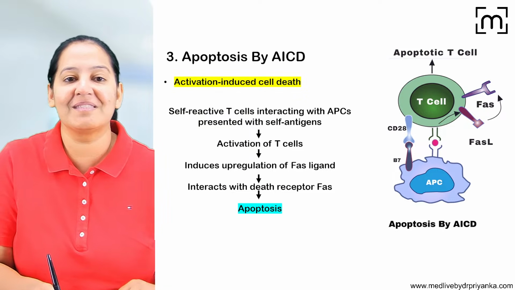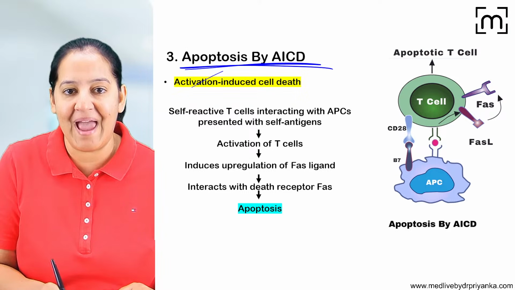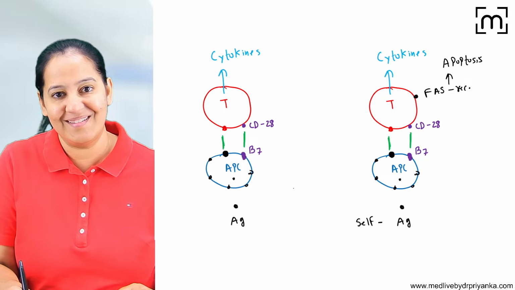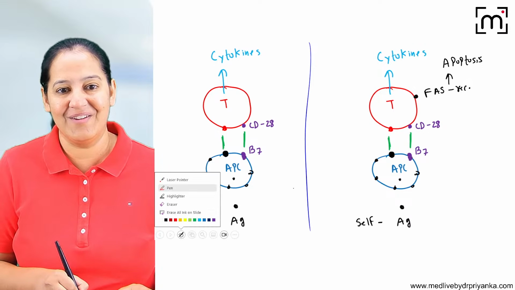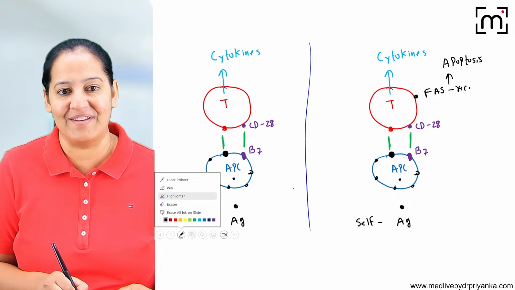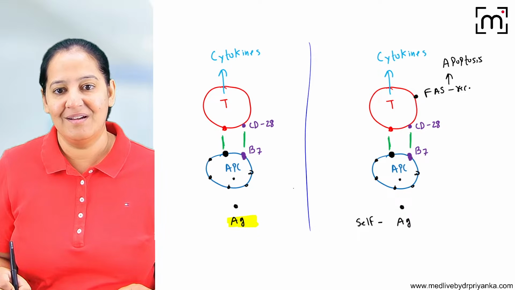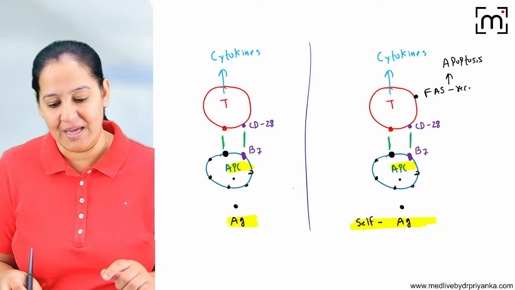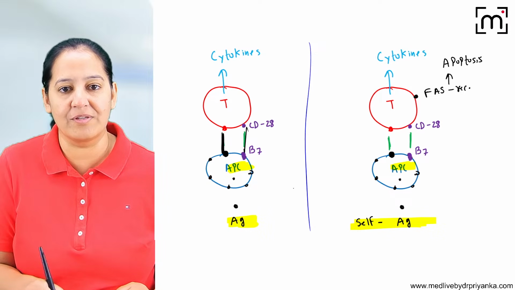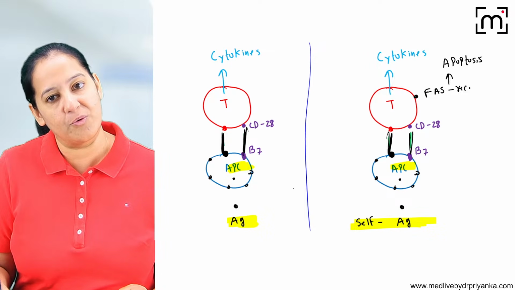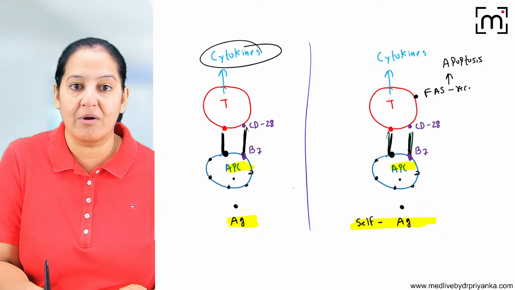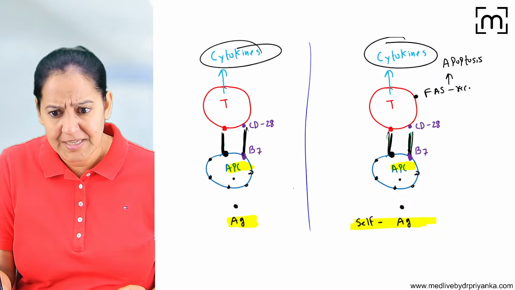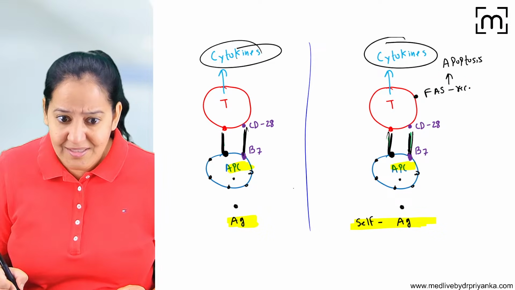The third mechanism is apoptosis, by activation-induced cell death. Now see the last one. Here also we have one antigen and one self-antigen. Both of them are activating the APC. Here also the main receptor and co-receptor are done. Here also reactive cytokines are released. So they will destroy the self-antigen.